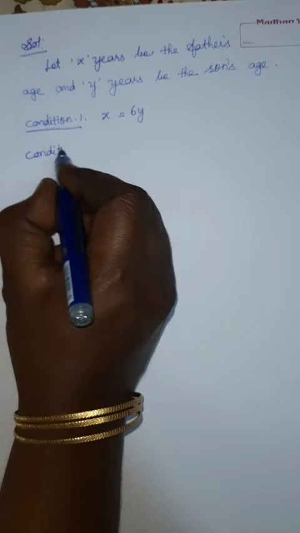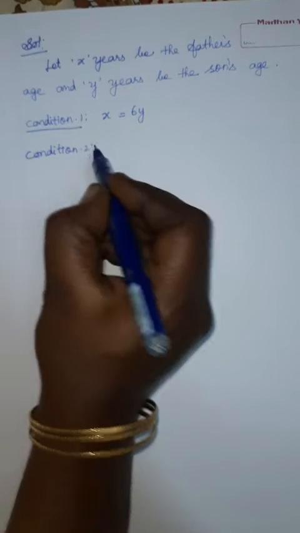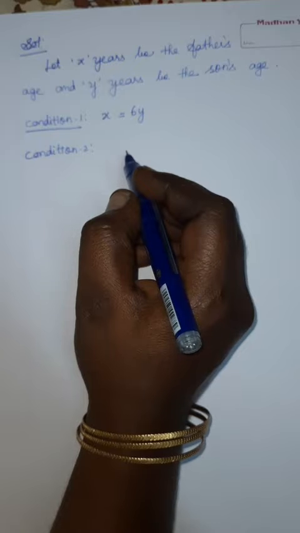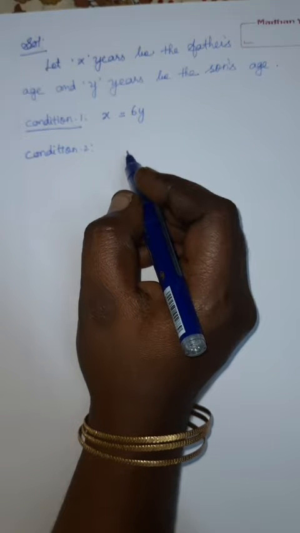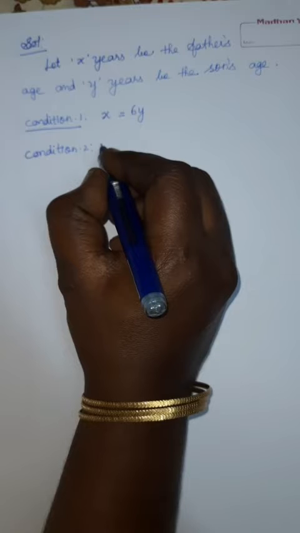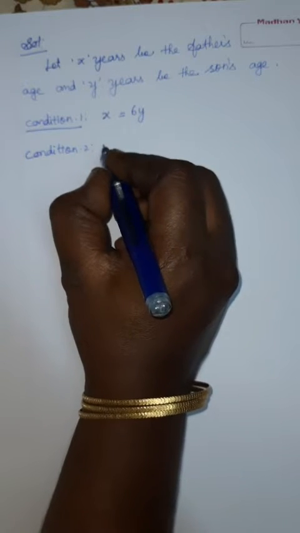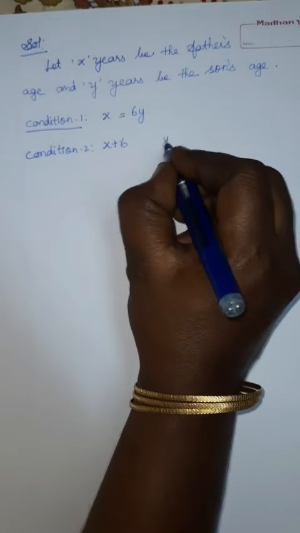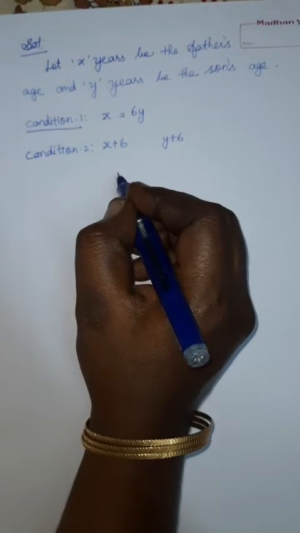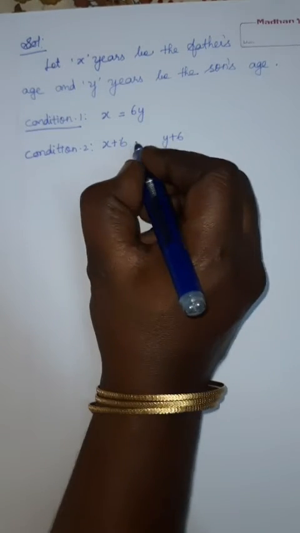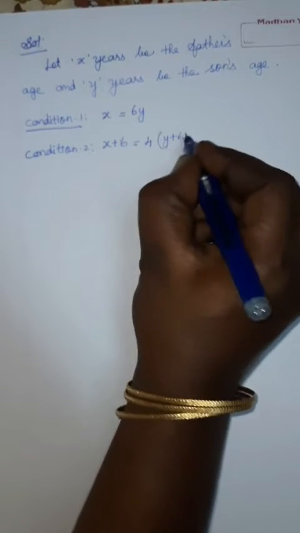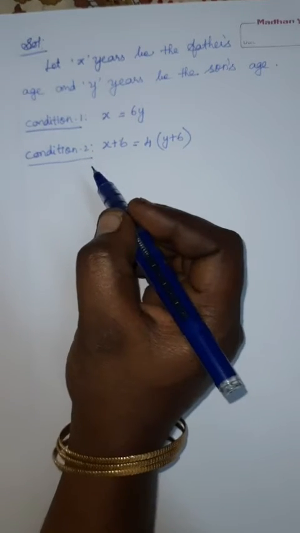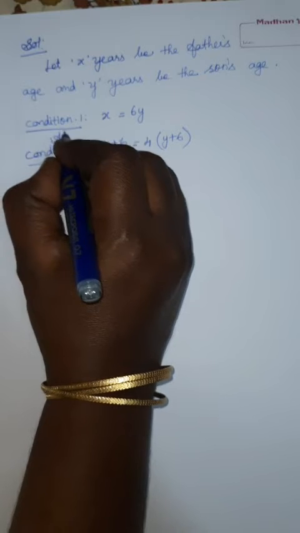Then what is condition 2? 6 years hence, that means after 6 years, the age of the father will be 4 times his son's age. After 6 years, father's age is x plus 6, and son's age is y plus 6. But they have given the relation that it is equal to 4 times his son's age. So 4 into y plus 6. Are you clear? It is after 6 years. Here we can write after 6 years.